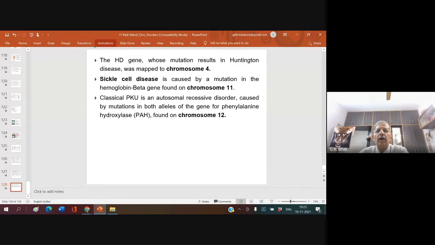You must know that the Huntington's disease causing gene is present on chromosome number 4. The sickle cell disease gene, which gets mutated, is on chromosome number 11, and the phenylketonuria related gene is situated on chromosome number 12. Right? You know, the blood group gene is situated on the 9th chromosome, chromosome number 9. Very good. Who said it? Navya. Good. Right?